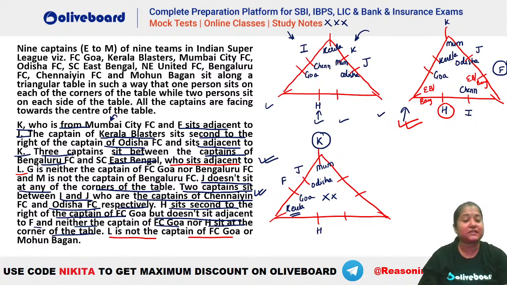That means this person cannot be East Bengal. So you can understand that this person has to be the one from Bangalore. Okay? So ये Bangalore हो जाएगा and this person will be East Bengal here. Are we clear till here, everybody?